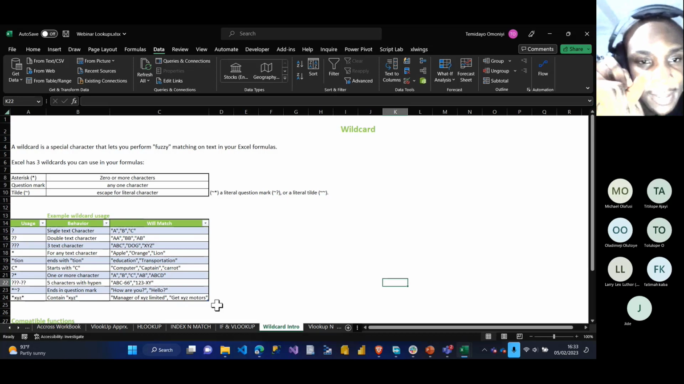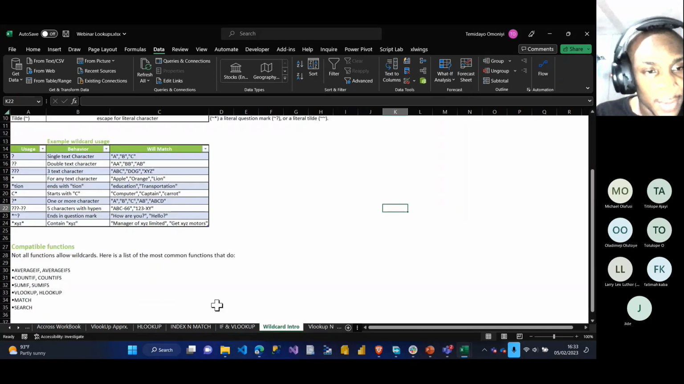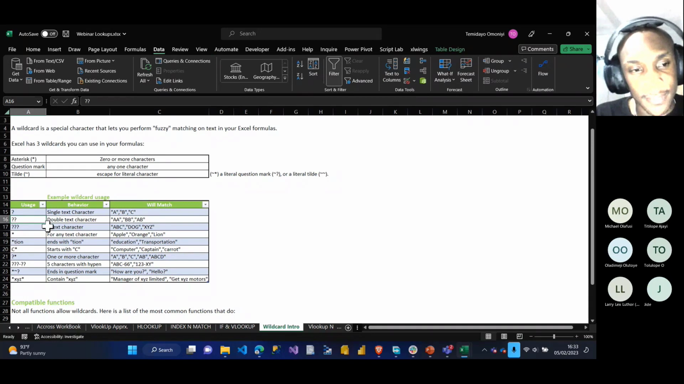We have the asterisk, right? We have the question mark, and I also have the tilde. So there are 3 types: asterisk, question mark, and tilde. If I have a question mark before a formula, it means there's one missing value. If I have 2 question marks, it means there are 2 missing values. If I have 3 question marks, 3 missing values, right?